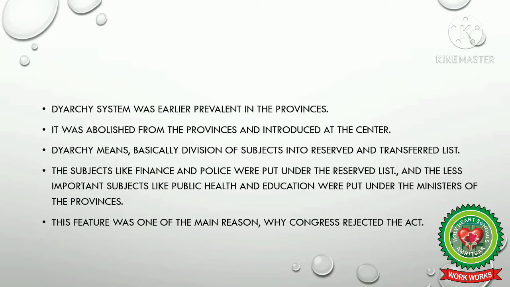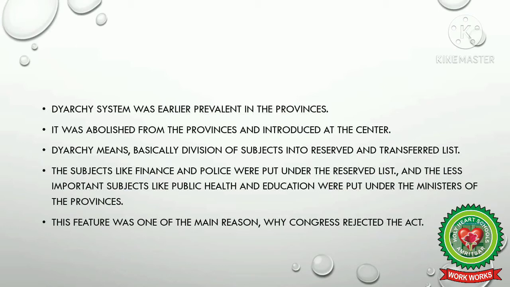It was abolished from the provinces and introduced at the center according to the Government of India Act. Diarchy means basically division of subjects, means division of the laws into reserved and transferred list. Children, we have already discussed the reserved and the transferred list in one of our previous videos.